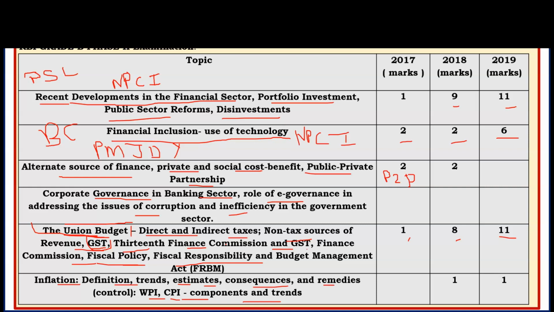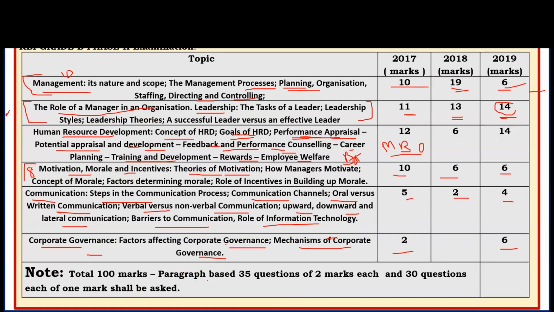Similarly, for the inflation part, WPI, CPI, what are the components under the WPI and CPI, what is the ratio of the different components, and the different types of inflation, you have to remember those terminologies. Similarly, management we have discussed: planning, organizing, staffing, directing, controlling. These functions are very important, and basic concept related questions were asked.